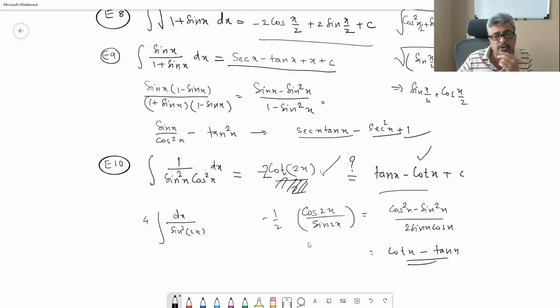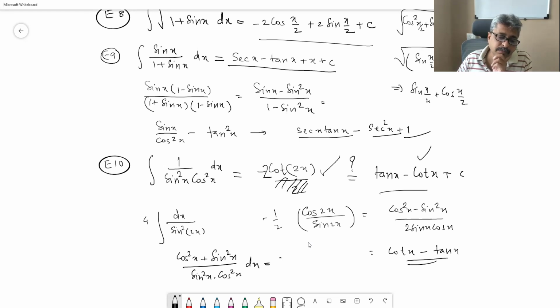and which is also, if you substitute 1 as cos square x plus sin square x upon sin square x into cos square x dx, then you get cosec square x plus sec square x, which is tan x minus cot x plus c.